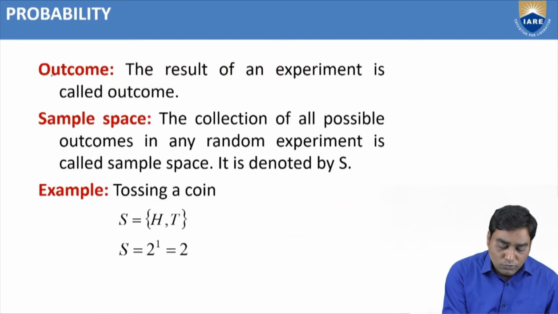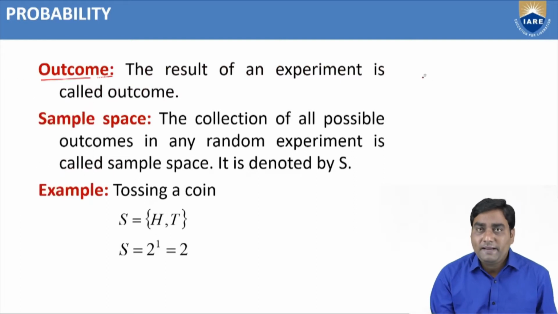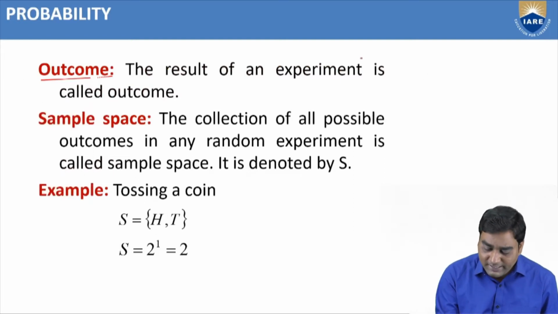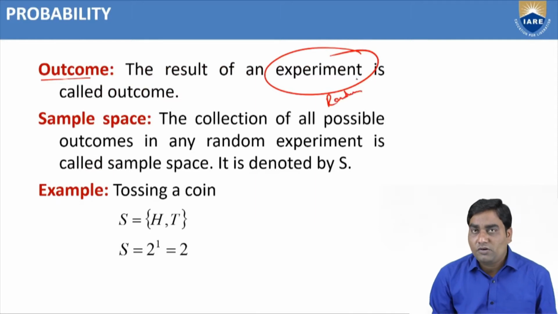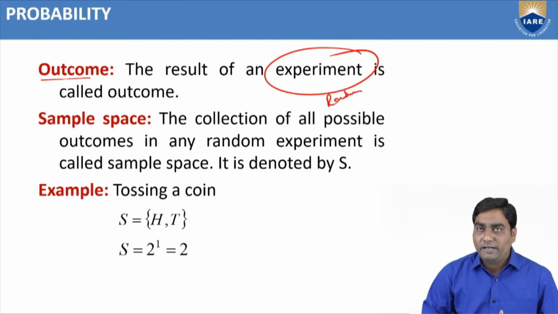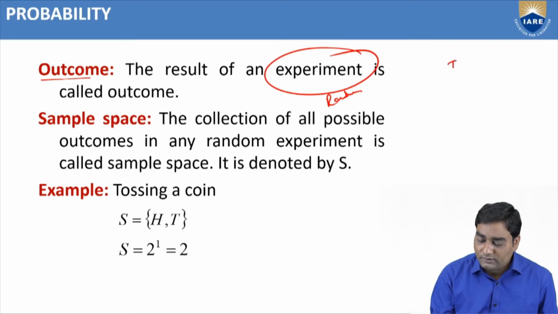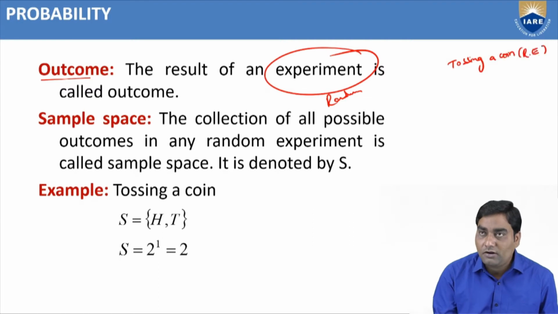Now, outcome. Outcome means the result of an experiment. Which type of experiment? Random experiment only. From now onwards, when we discuss experiment, we mean random experiments only. The result of any experiment is called an outcome. Suppose tossing a coin. Is it a random experiment or not?